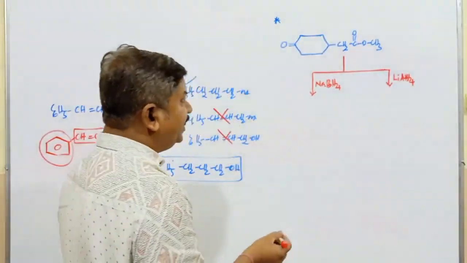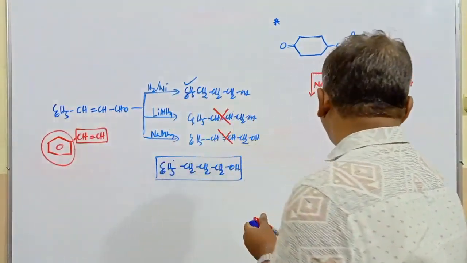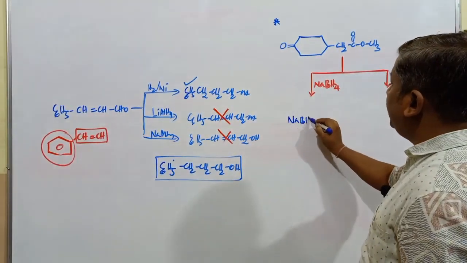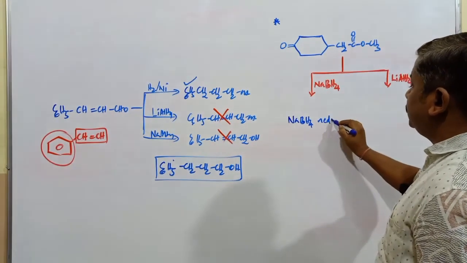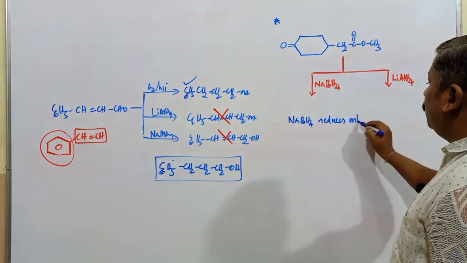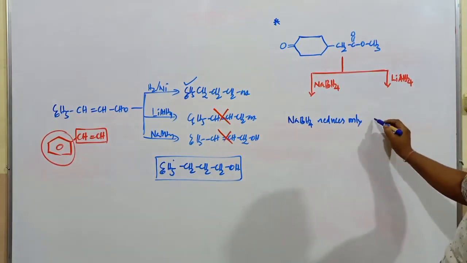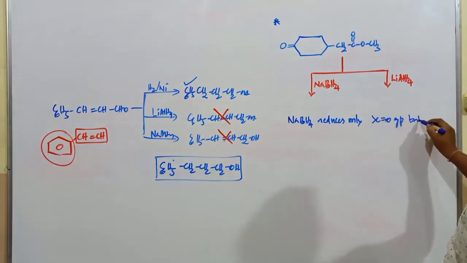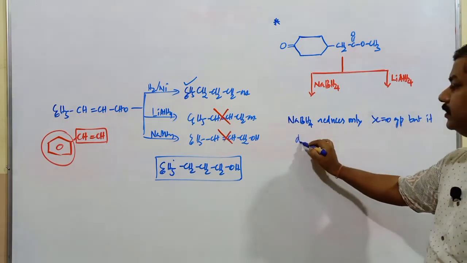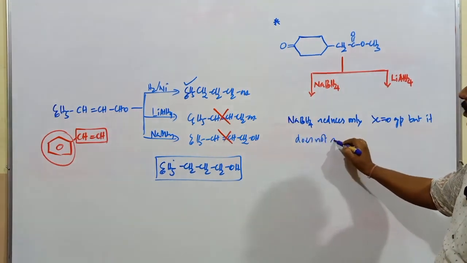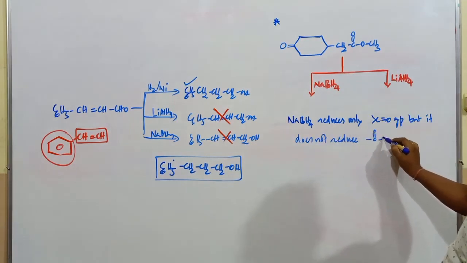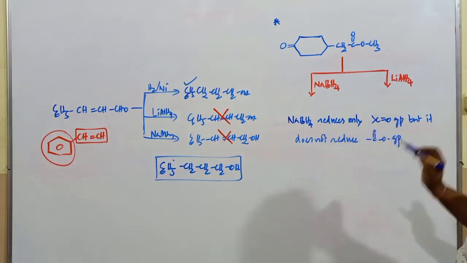And here you remember one thing: sodium borohydride, NaBH4, reduces only the carbonyl group. It does not reduce the C=O of the ester group.